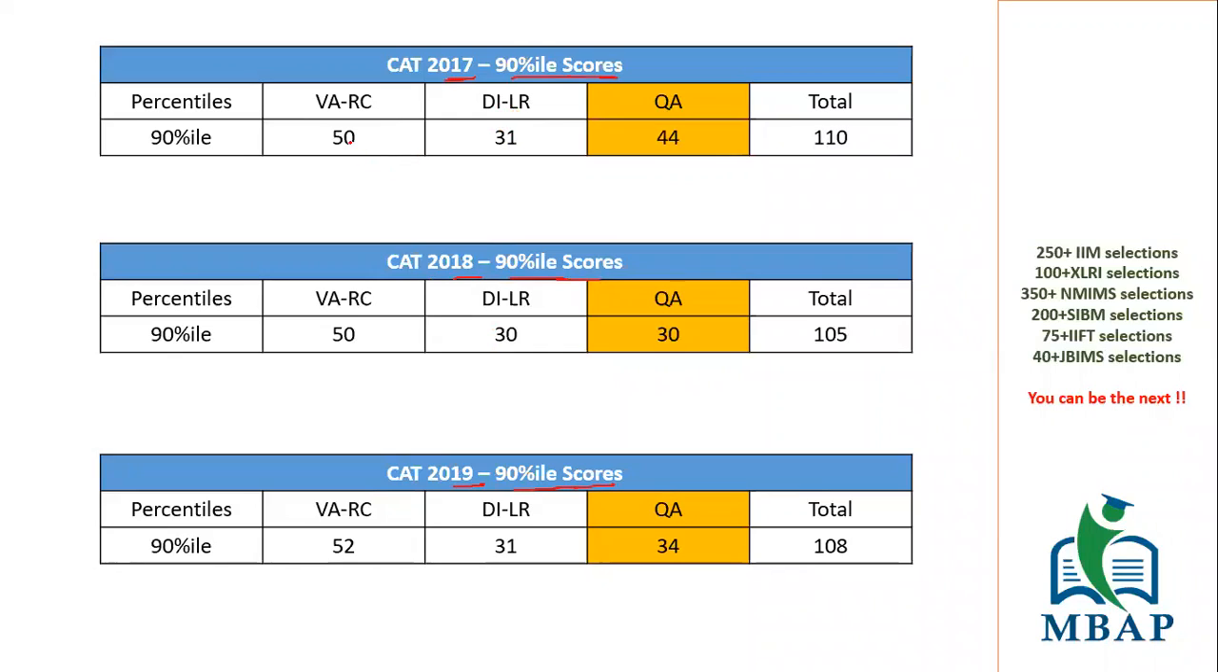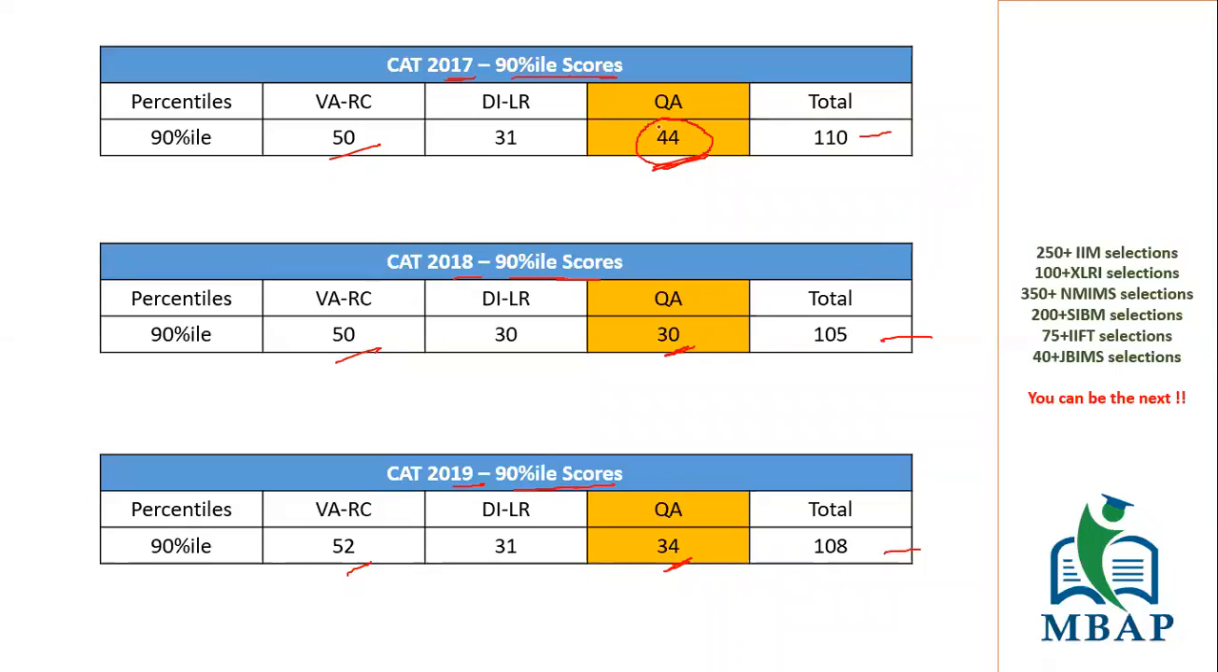So pretty much, verbal was on a higher side if you see. Like in all three papers, it was around 50. Quants, what we are discussing here, in 2017, as Quants was very easy, it went to 44. Now in 2018, it went to 30, and in 2019 it was around 34. If you see, the total of 90 percentile is very close to between 105 and 110. That is usually where the trend is.